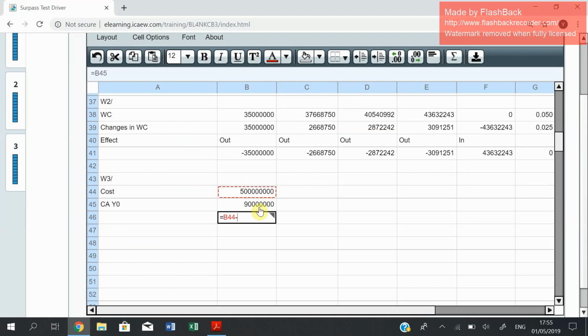You make a subtotal because it's on a reducing balance method. You claim capital allowance in year 1, which is equal to this multiplied by 0.18, and the written down value is this minus this. You claim capital allowance in year 2, still on a reducing balance method, which means on the written down value multiplied by 0.18. Again, you make a subtotal after each capital allowance. And just to ease calculation, please don't include those figures as negative. We're going to include them as negative or positive afterwards, but don't include them as negative.